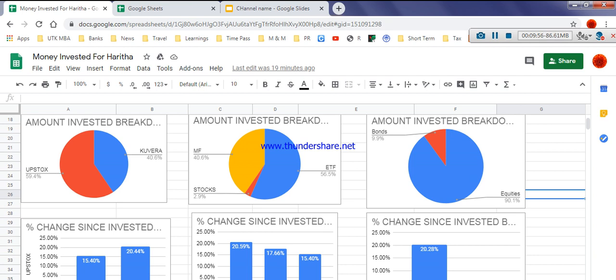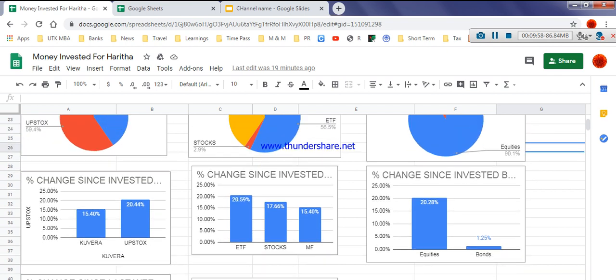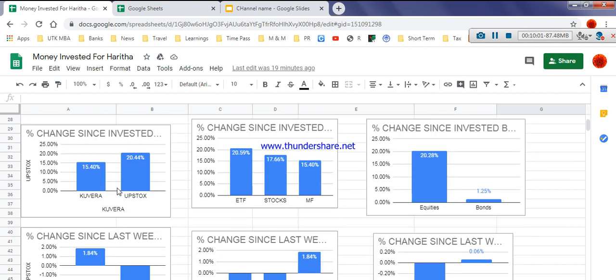Now I did one extra thing here, that is a comparison of last week to this week. See, actually from when I invested till today, I got the highest profit in Upstocks. But when compared to last week, you know what happened? I got a loss in Upstocks. Whereas the profit is 15.4% from when I invested, when compared to last week to this week, I got 1.84% profit.